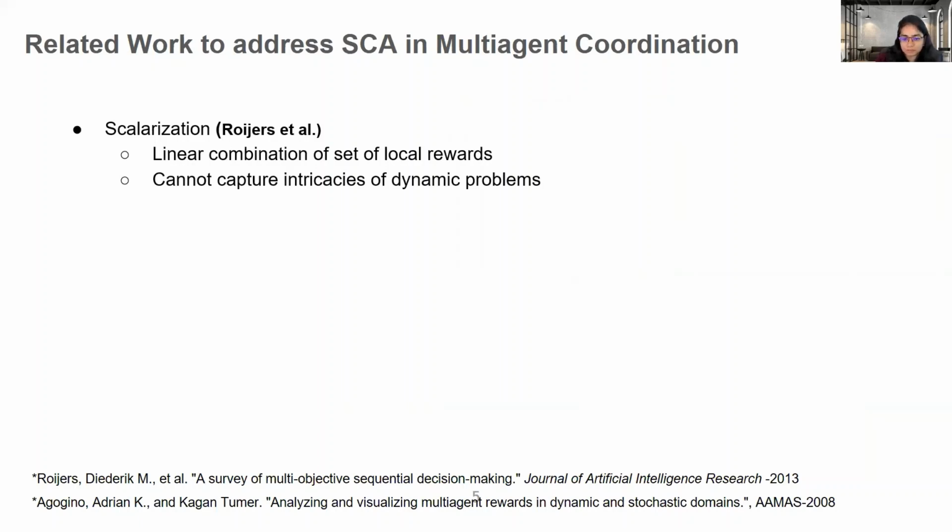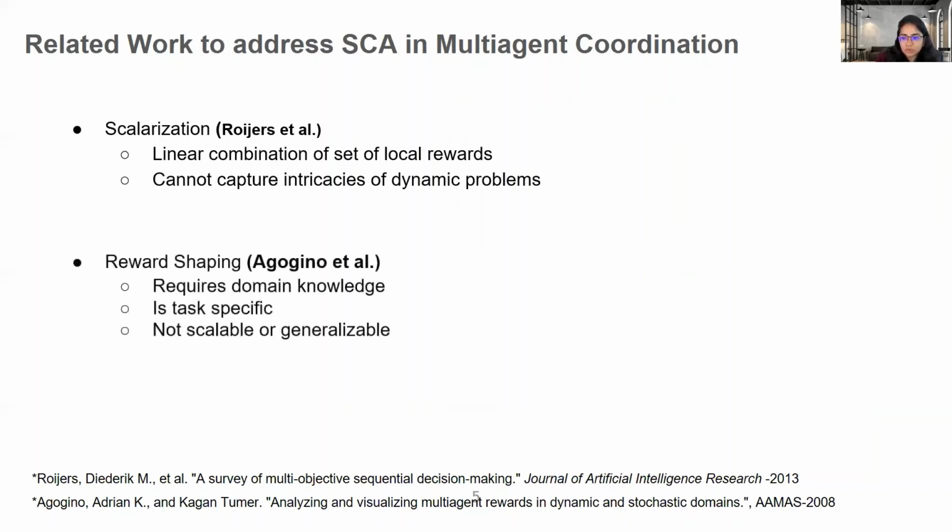Another solution is to use some agent-specific reward shaping, which involves using complex nonlinear functions to shape the rewards in order to optimize the global reward. But mathematically formulating those agent-specific rewards, which can capture the complex coordination behaviors, is very difficult. And it requires a lot of domain knowledge and fine-tuning, which makes it not scalable as well as not generalizable.